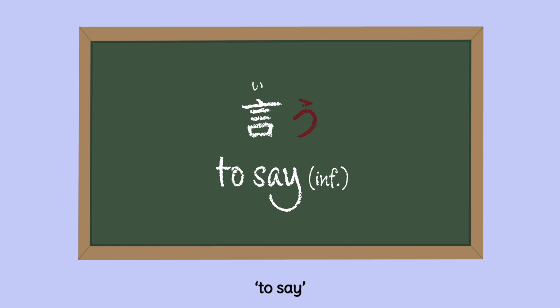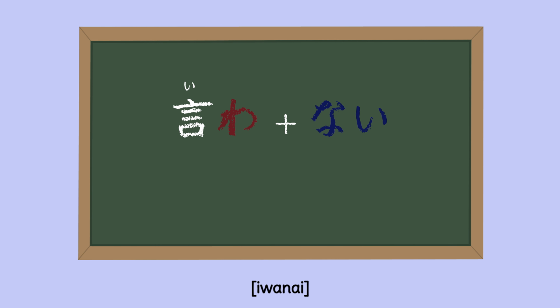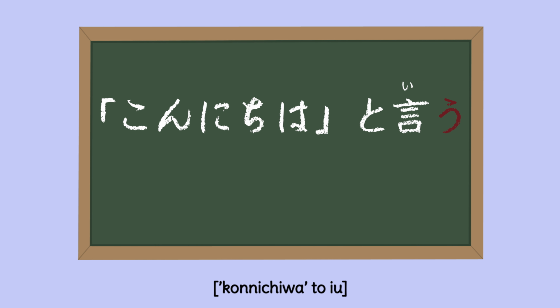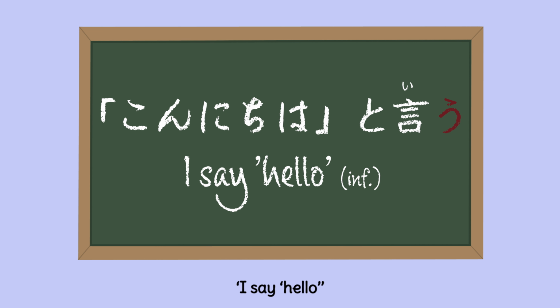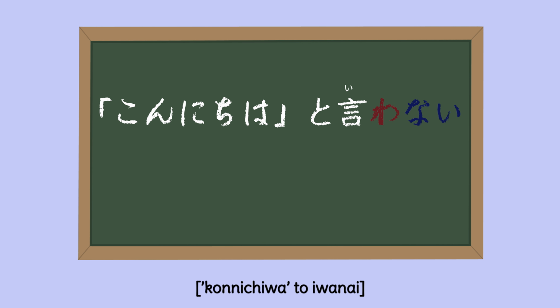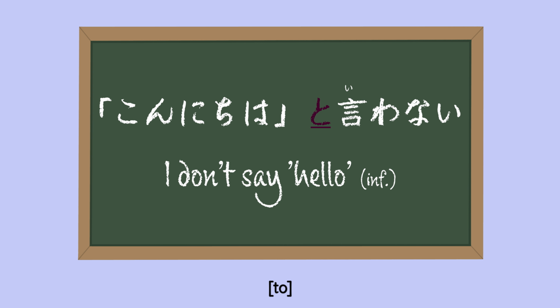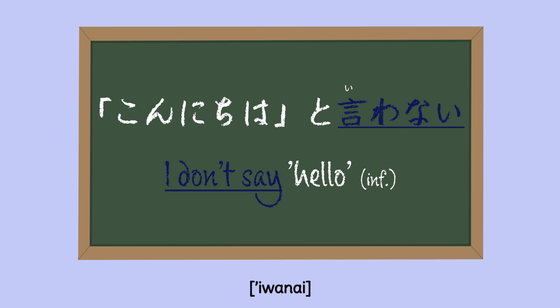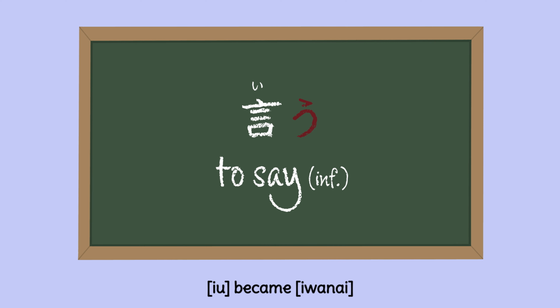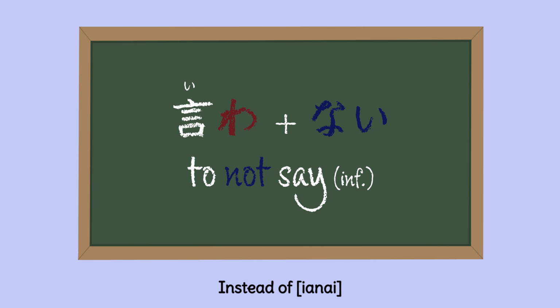言う to say. 言わない to not say. こんにちはと言う I say hello. こんにちはと言わない I don't say hello. You may have noticed that 言う became 言わない instead of 言あない.